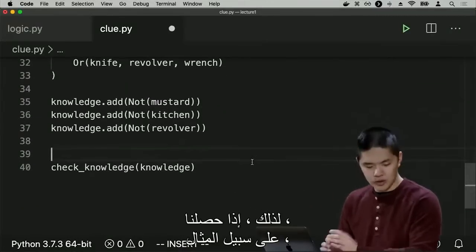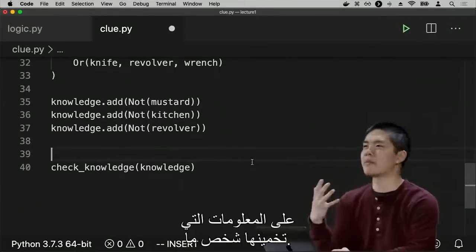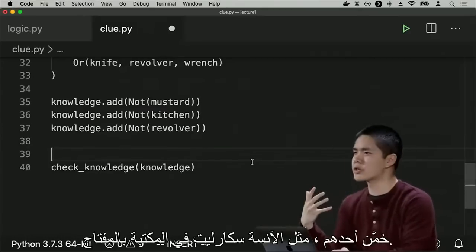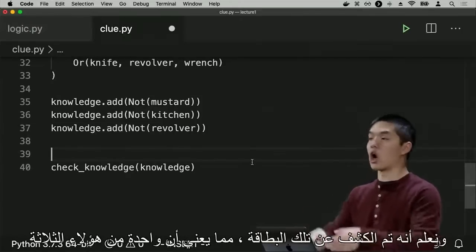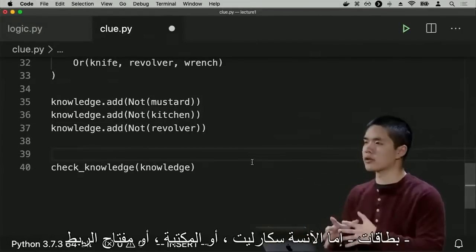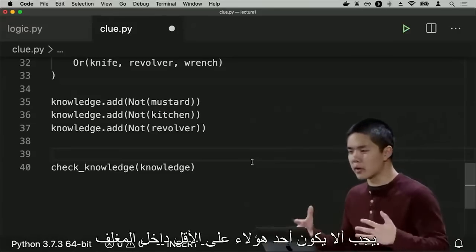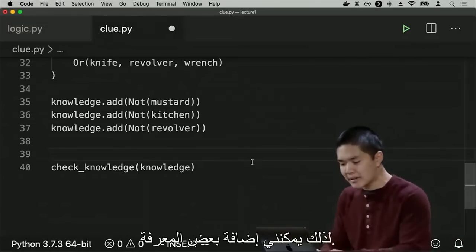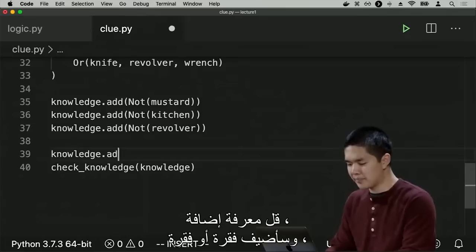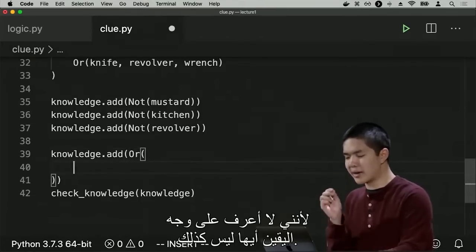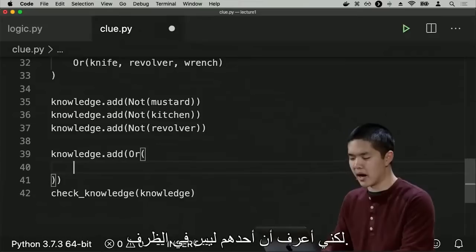So if, for example, we additionally got the information that someone made a guess. Someone guessed, like, Miss Scarlet in the library with the wrench. And we know that a card was revealed, which means that one of those three cards, either Miss Scarlet or the library or the wrench, at minimum must not be inside of the envelope. So I could add some knowledge. Say knowledge.add. And I'm going to add an or clause, because I don't know for sure which one it's not, but I know one of them is not in the envelope.